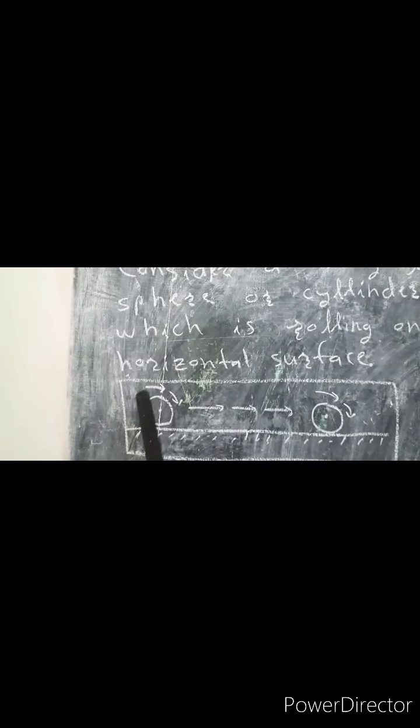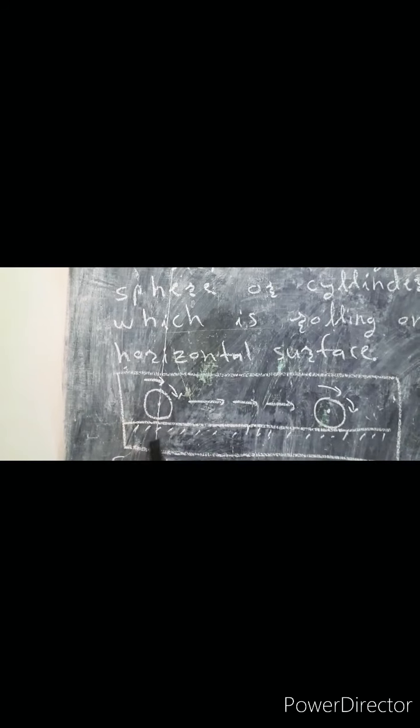At the same time, the body is circulating like this, so we can say that it is rotating. So there are two types of motion: translational motion or linear motion, and second, because of its rotation, rotational motion.